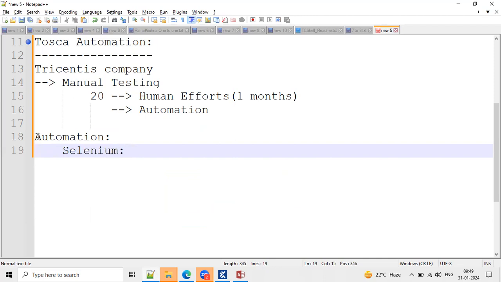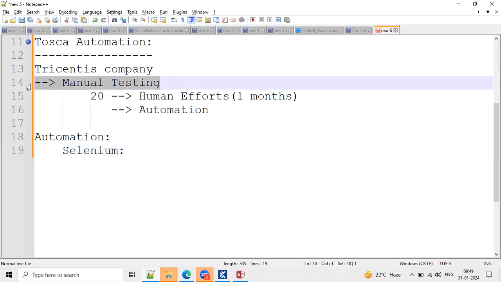I'm just giving an example. My background is BCom or BSc or biological engineering or something mechanical or civil, whatever the background I have. I am not from the computer science side. Just assume I want to start my career with software organizations. While looking for opportunities and analyzing the software side, I find that testing is very easy for non-IT background people or any IT background people. So this is a very comfortable zone, team.